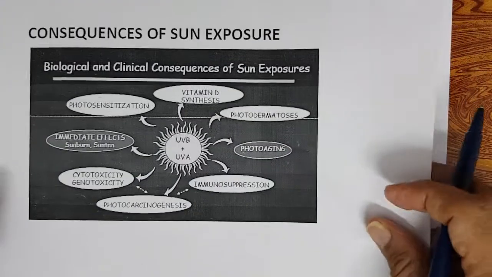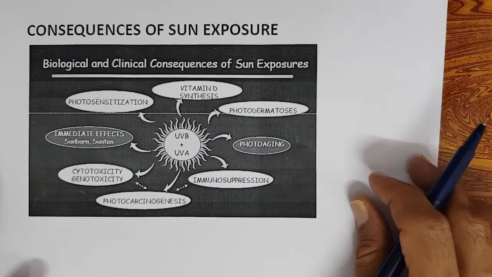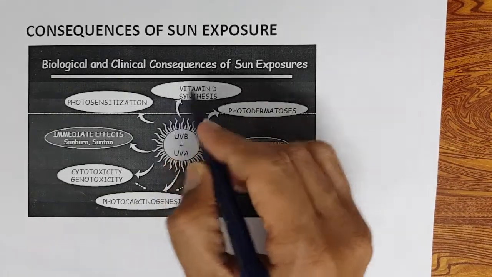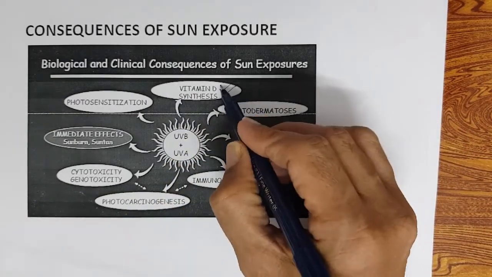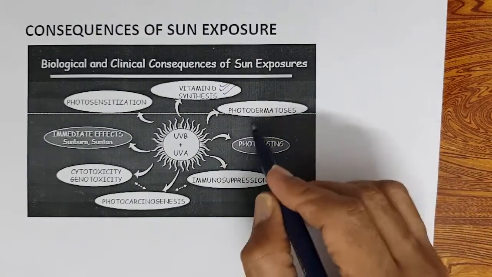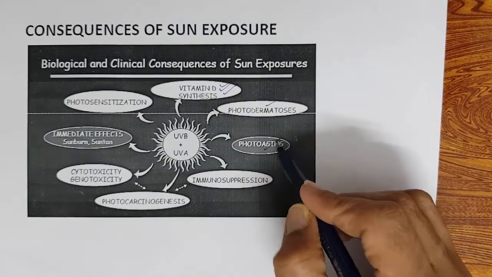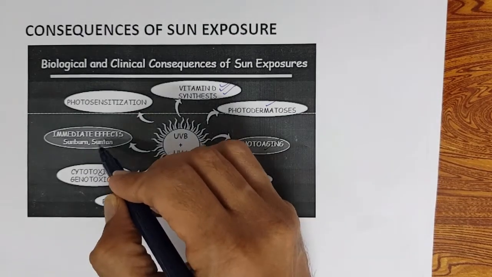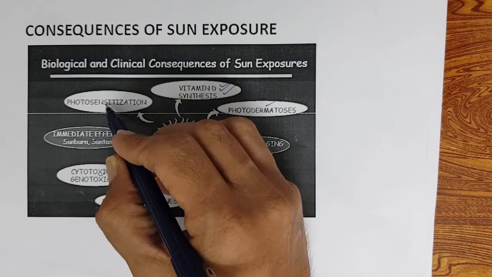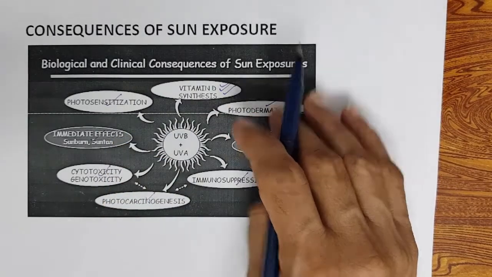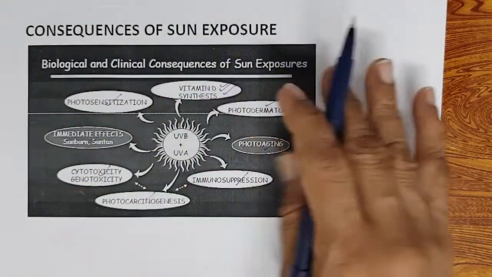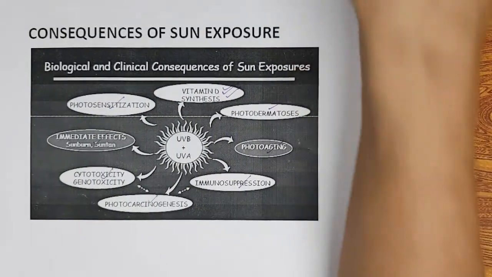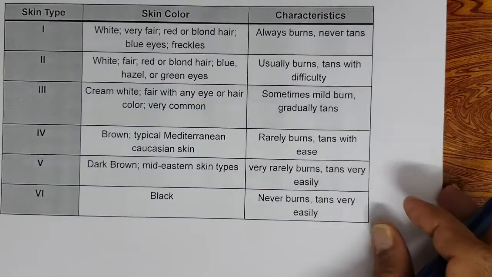We also discussed all the biological consequences of sun exposure. The positive thing is vitamin D synthesis, very, very important. Otherwise it causes photodermatosis, photoaging, immunosuppression, photocarcinogenesis, genotoxicity, sunburn, suntan, photosensitization. All these things we discussed in part 6. Kindly go to part 6 and go through it.